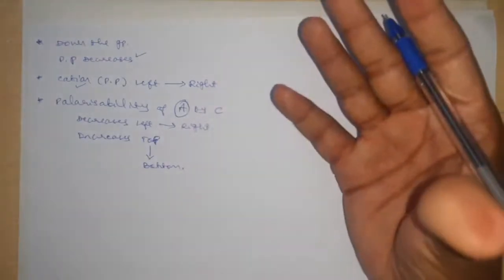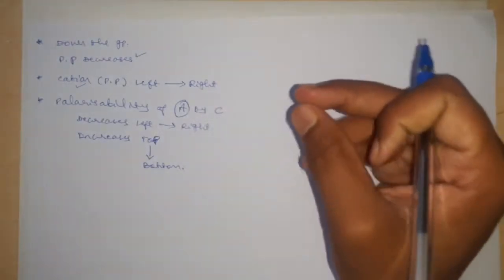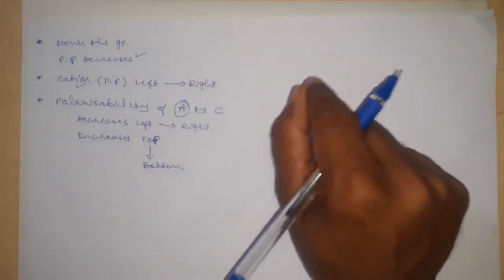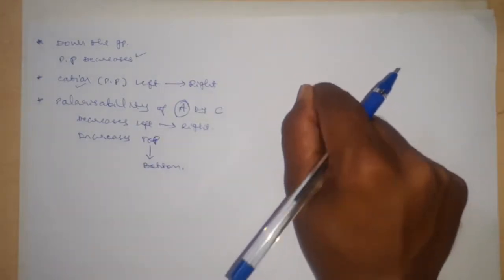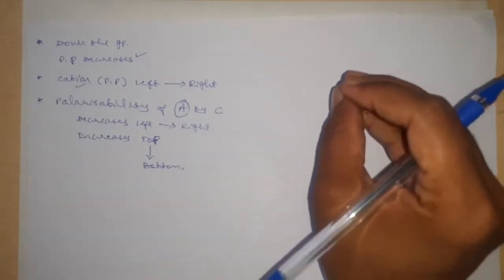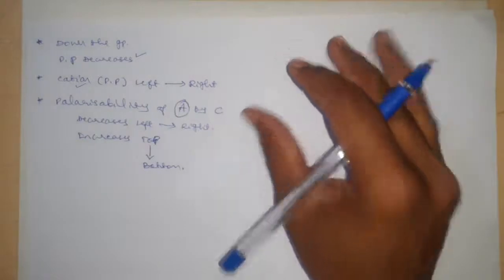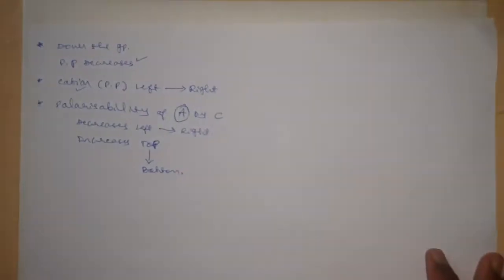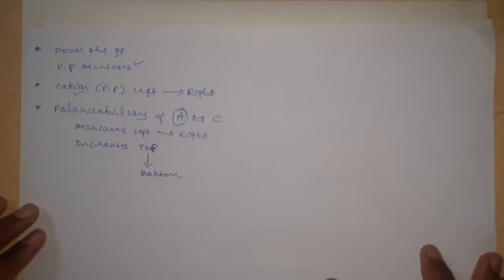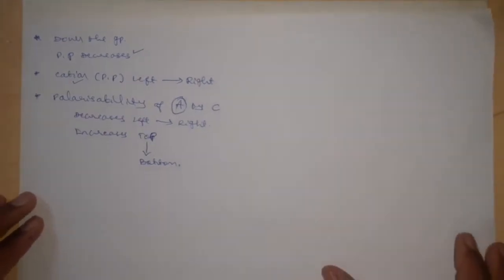As the size of anion increases, there is a large distance, or less attraction of the nuclear charge towards the outermost electrons of the anion. Therefore, those outermost electron clouds of the anion can be easily distorted by the cation. This is all about polarization, polarizing power and Fajans' rule. Thank you.